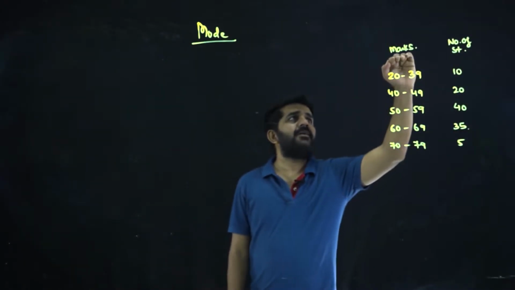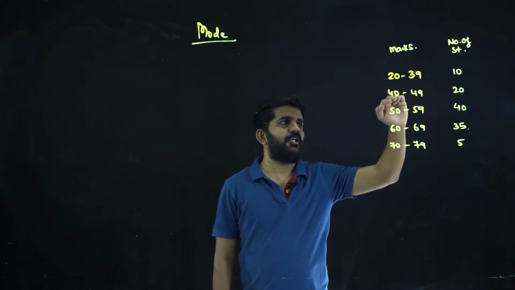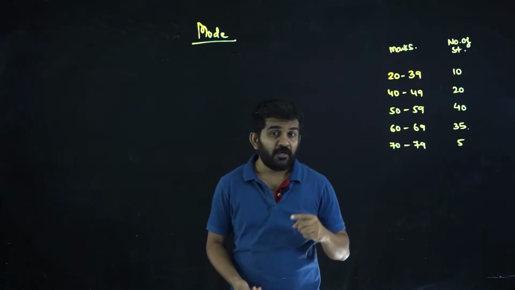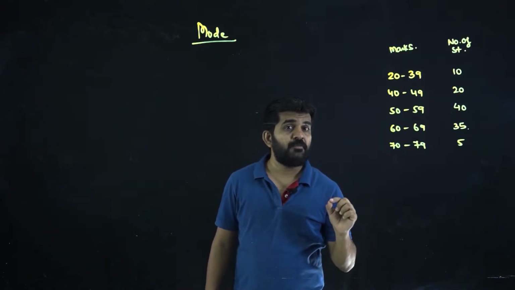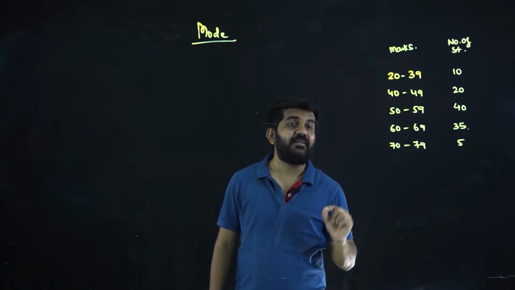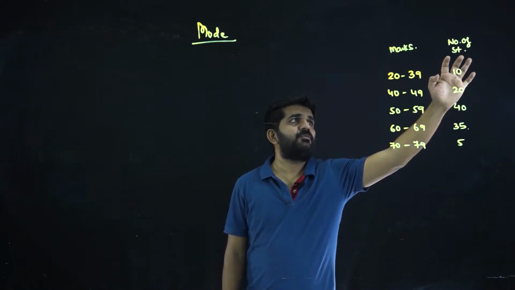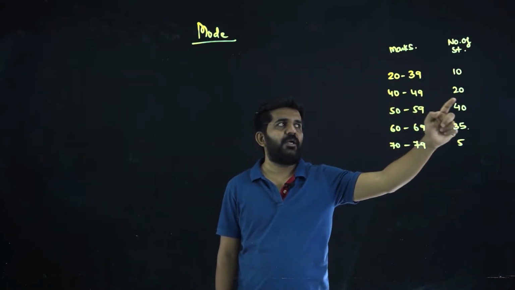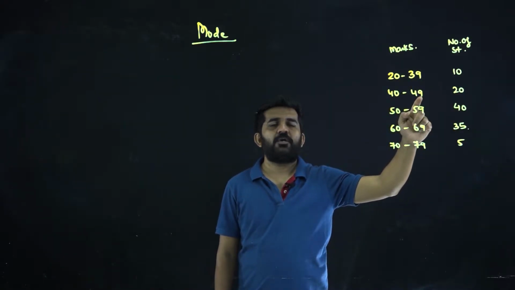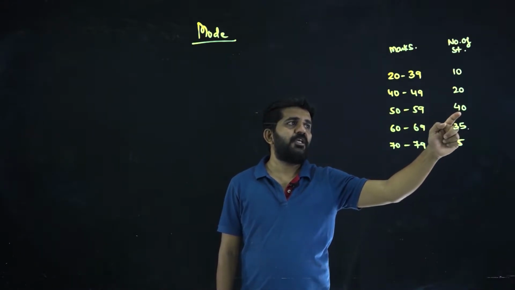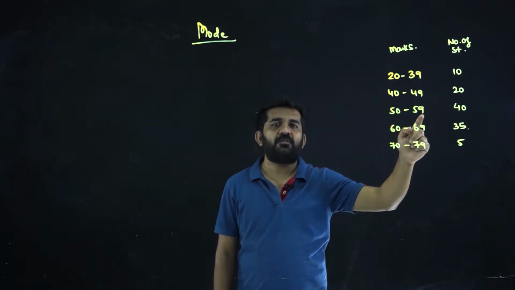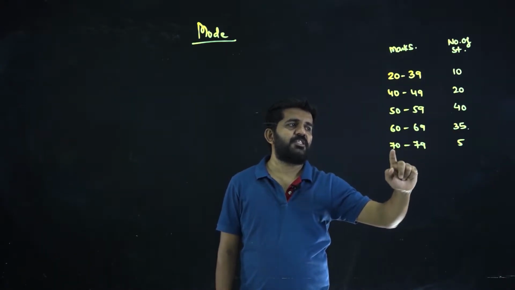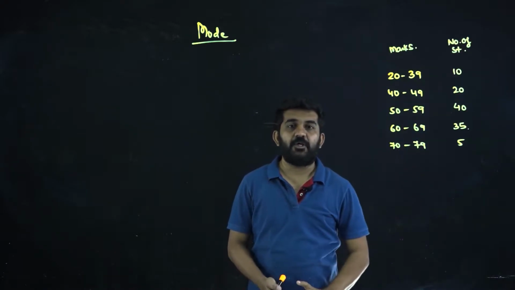These are the marks: 20 to 29, 40 to 49, 50 to 59, 60 to 69 and 70 to 79. Try to understand what we are finding out: the most number of times the marks are repeated. These are the numbers of students securing marks. 10 students are securing marks between 20 to 29, 20 students between 40 to 49, 40 students between 50 to 59, 35 students between 60 to 69 and 5 students between 70 to 79.